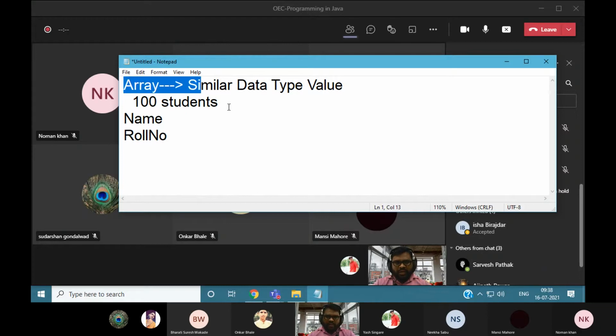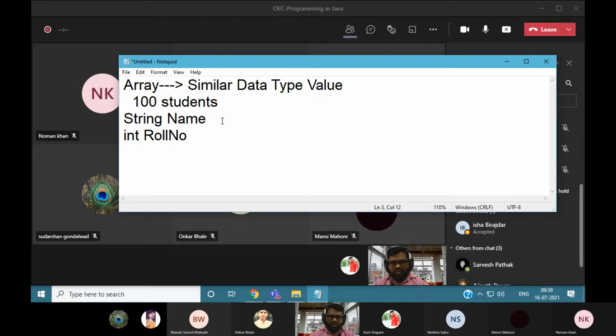So for example, you want to store the name, so at that time we can obviously create the string type of data. When we want to store the roll number, it depends upon the institute which kind of roll number they are using. They are either using string type or integer type. If it is string type, you can define the string type, or if it is a purely numeric value, you can use the integer. In this manner we can define the variable, and in this variable we can store the values of 100 students.